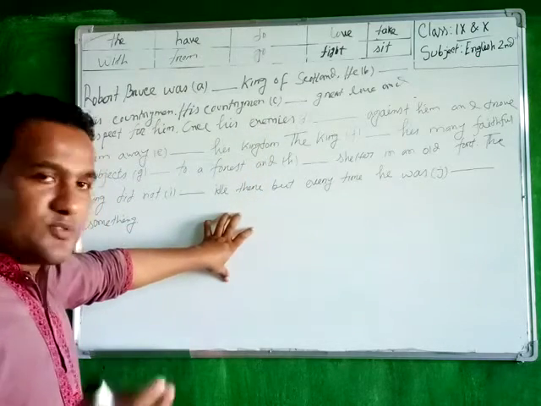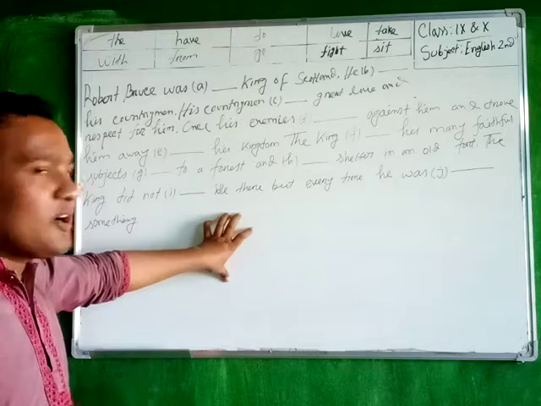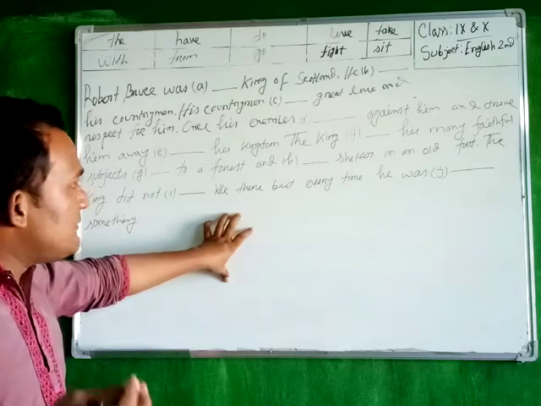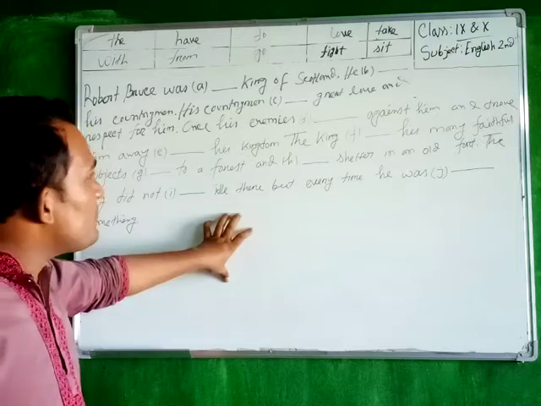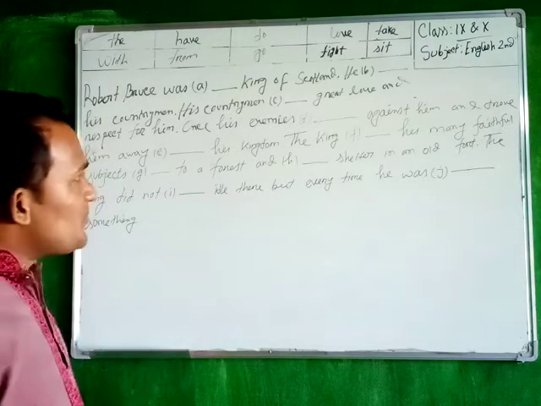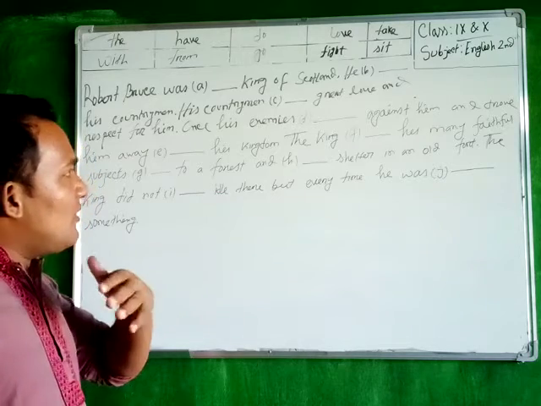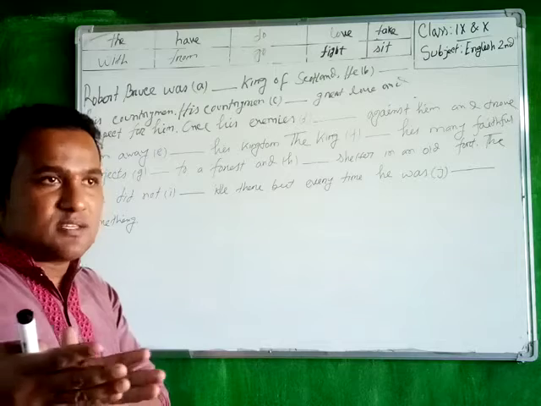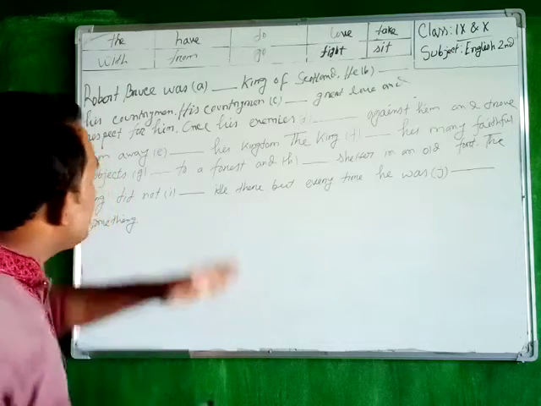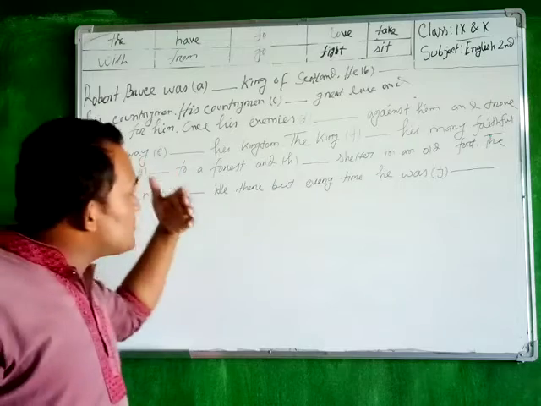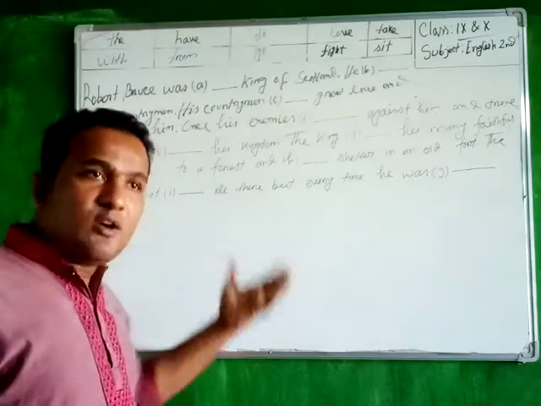Basically, in a story or in a part of history, most of the time, past indefinite tense is used because history and stories always refer to something past that happened. So you can see that Robert Bruce, it was the story, or it was the part of history of many years ago.